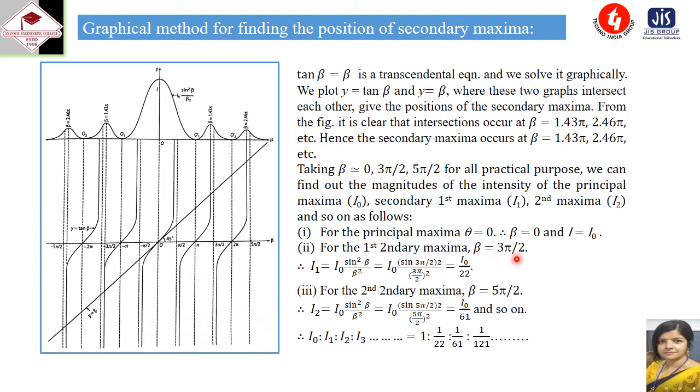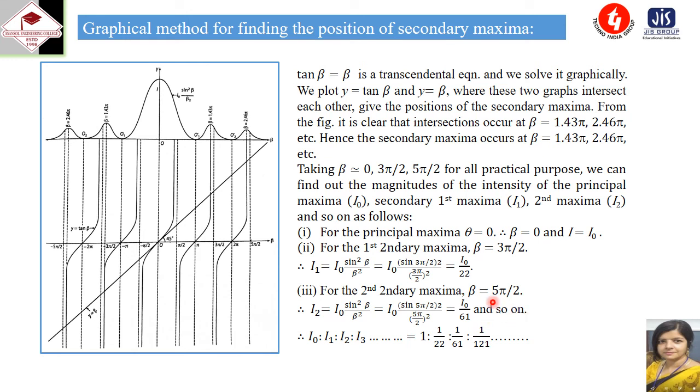If we put beta equal to 3 pi by 2, we know the expression I1 equal to I0 sine square beta by beta square. That is equal to I0 sine 3 pi by 2 whole square by 3 pi by 2 whole square. So what is the value? The value is I0 by 22. Now for the secondary maxima, if we put beta equal to 5 pi by 2, then I2 equal to I0 sine square beta by beta square, that is I0 sine 5 pi by 2 whole square by 5 pi by 2 whole square, which we are getting as I0 by 61, and so on.